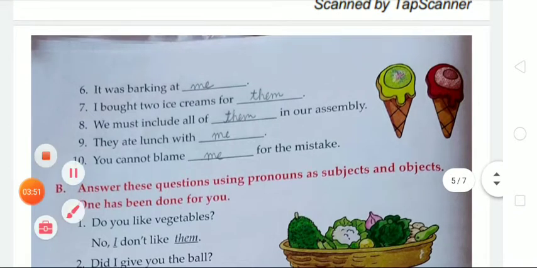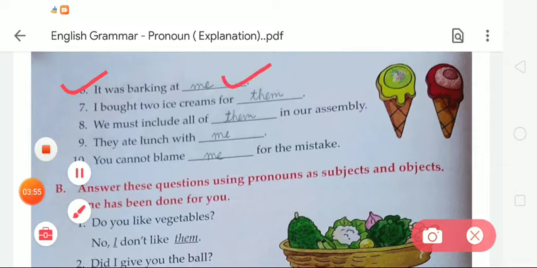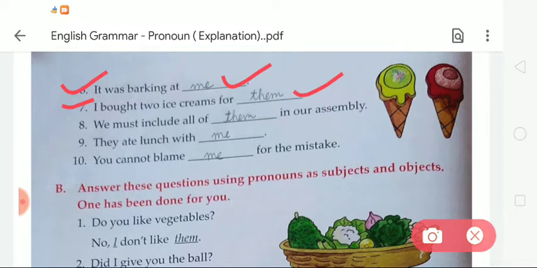On page number 46, it was barking at dash. So we have to write me, M-E, me. In number 7, I bought 2 ice creams for dash. So we have to write them. In number 8, we must include all of dash in our assembly. So on the given blank we have to write them. In number 9, they sat at lunch with dash. So here we have to write me. In number 10, you cannot blame dash for the mistake. Here we have to write me.